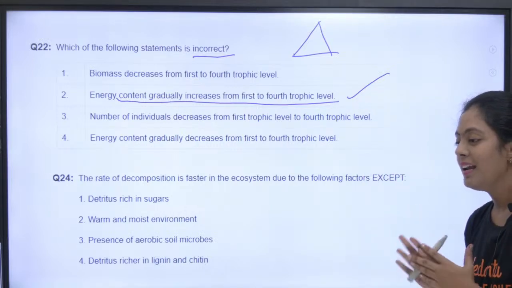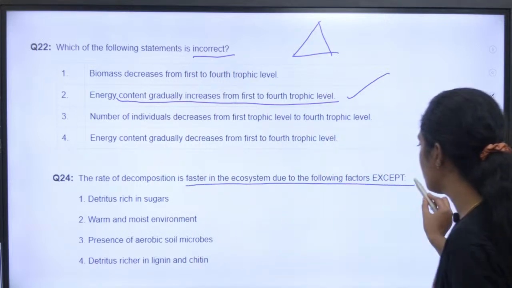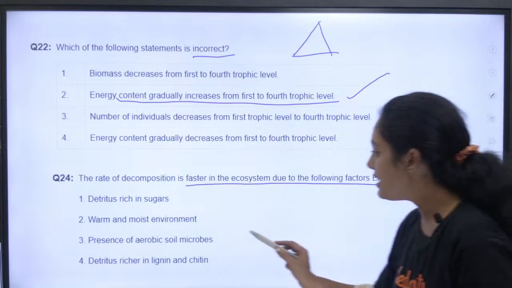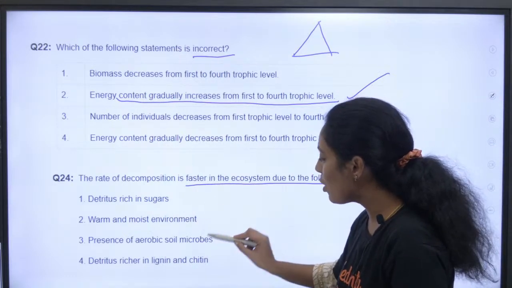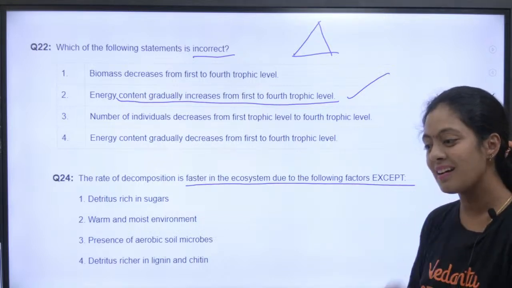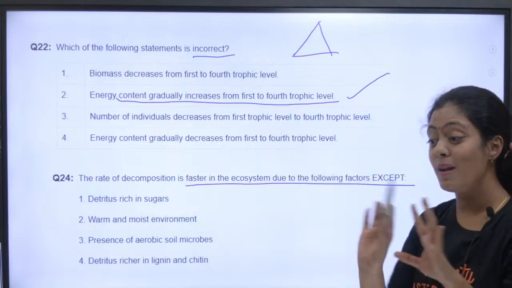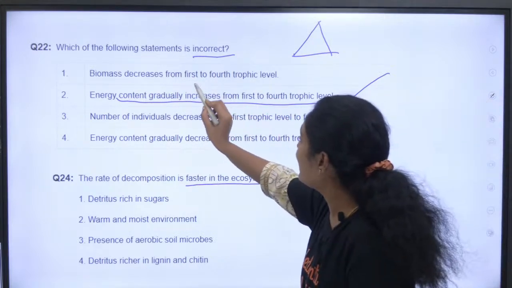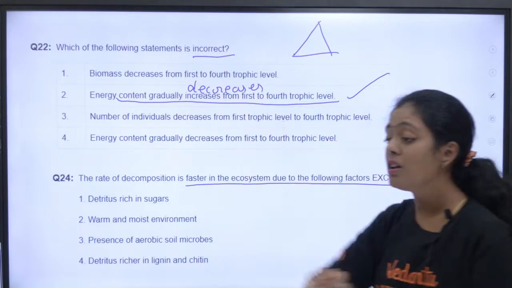Next question. The rate of decomposition is faster in the ecosystem due to the following factors except: detritus rich in sugar, warm and moist environment, presence of aerobic soil microbes, detritus. That's the confusion. They haven't mentioned an aquatic ecosystem there. Here they should have given energy decreases.